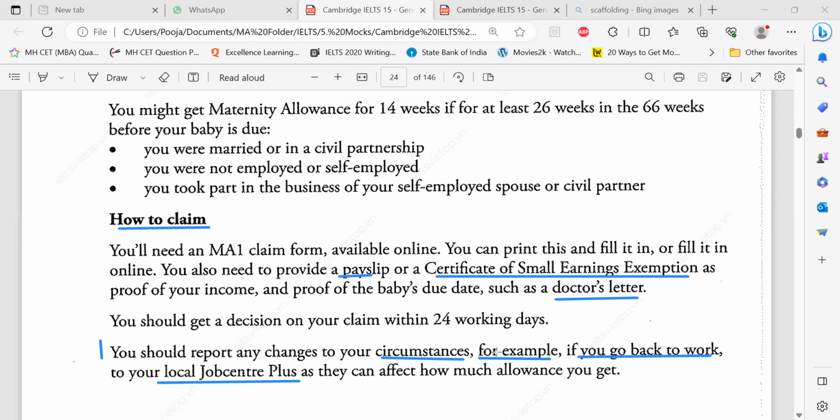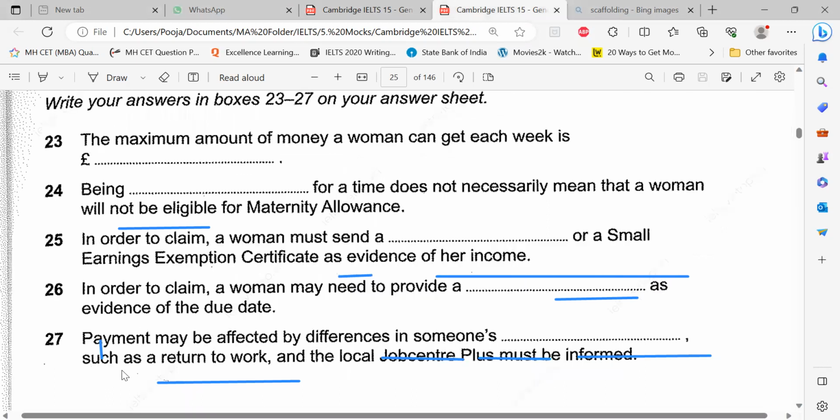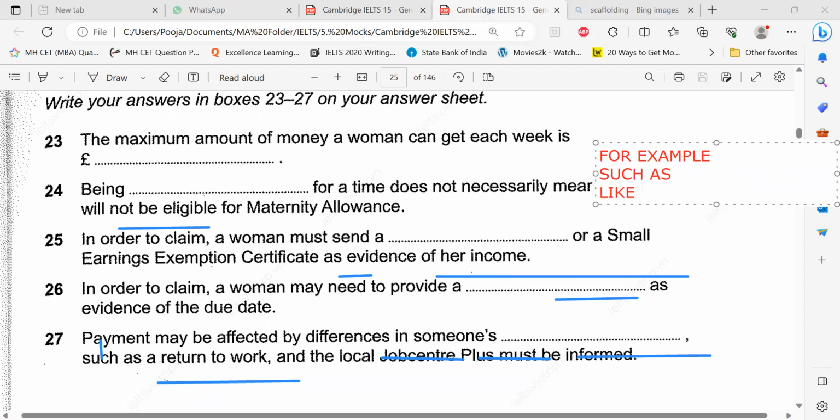Here are the circumstances, for example. So what is matching here, for example, is such as. Such as is for example. Write this down in your notebook somewhere. These synonyms will be really helpful for you. For example, synonyms such as, like, for instance, in case of. All these are synonyms. Done. Noted.